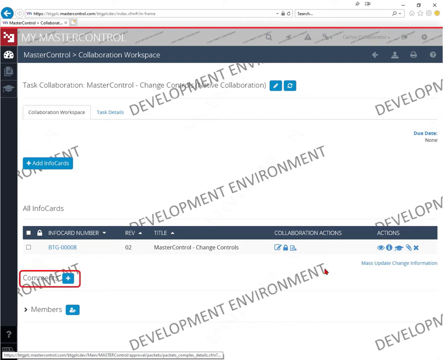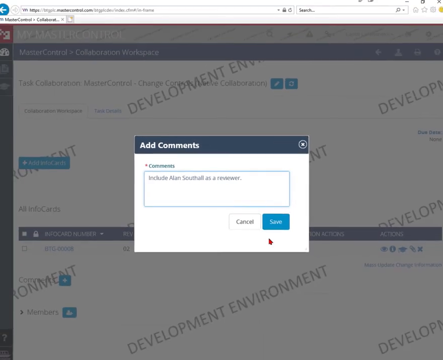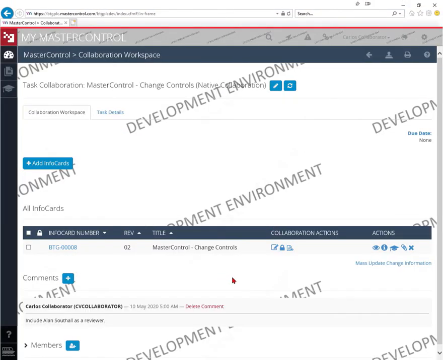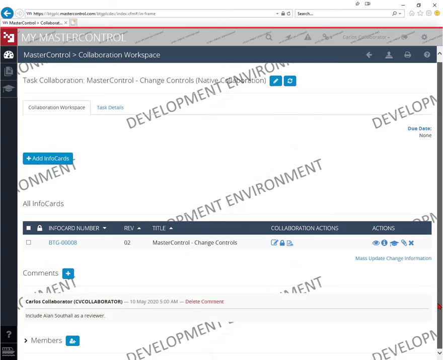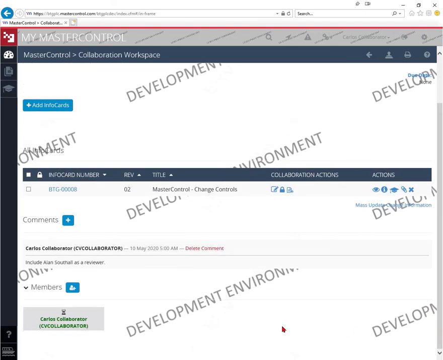In comments, you can add information regarding who is required to review the document, additional changes, and other information for the next stages. Members allows you to share the edit task with other staff and collaborate to produce the final draft. When the document is ready for review, notify Document Control by email.